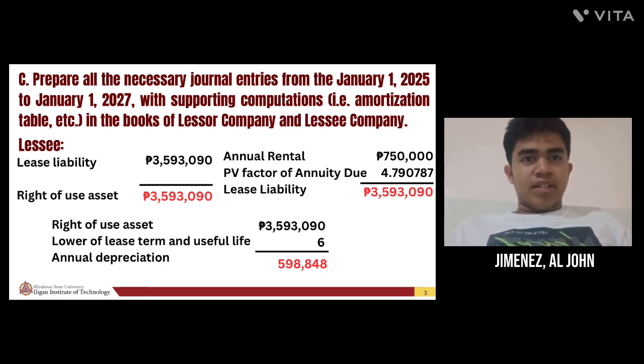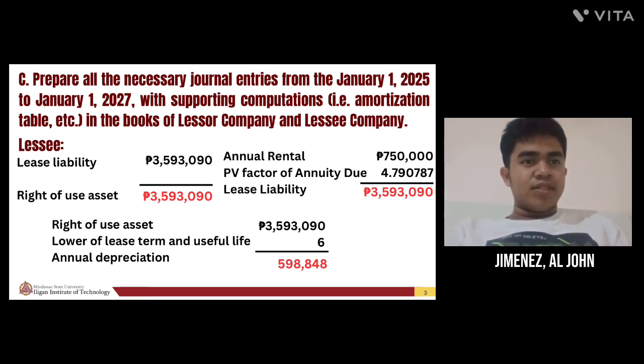In the lessee's perspective, you'll first get the lease liability. So annual rental multiplied by the PV factor of annuity due, which is 750,000 times 4.790787, equals 3,593,090, and the right of use asset is also 3,593,090.